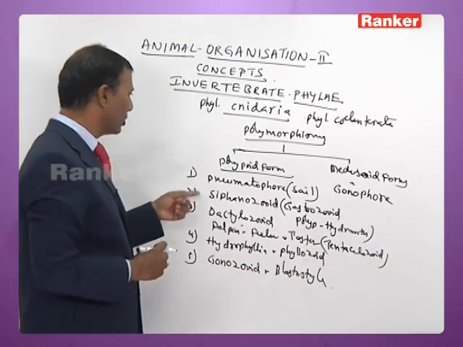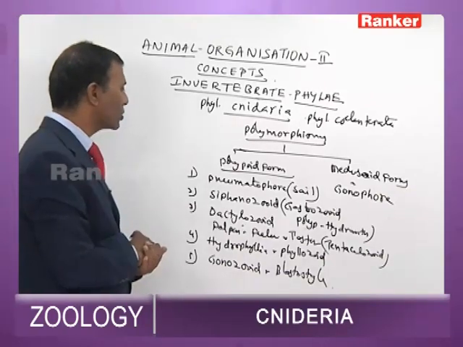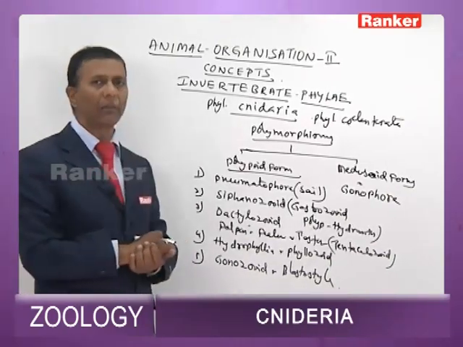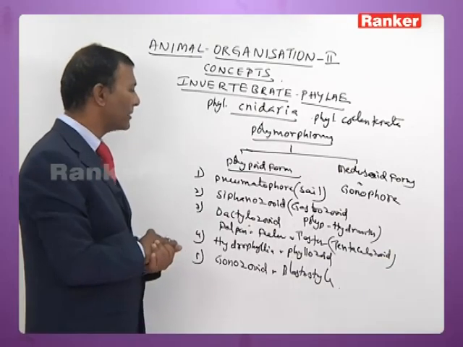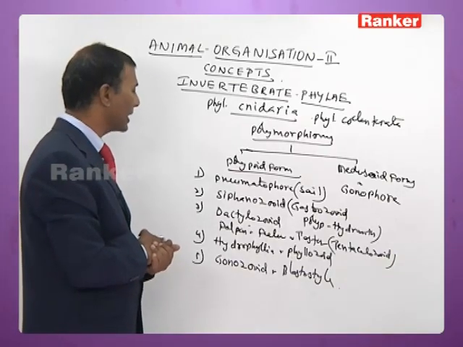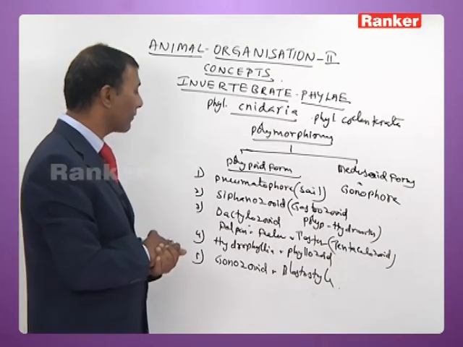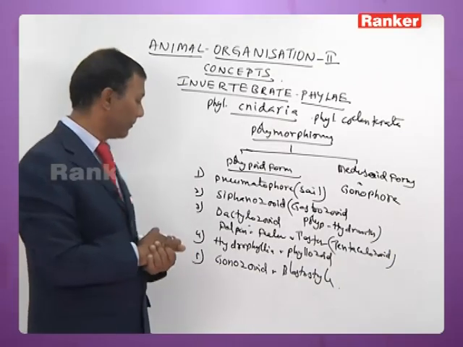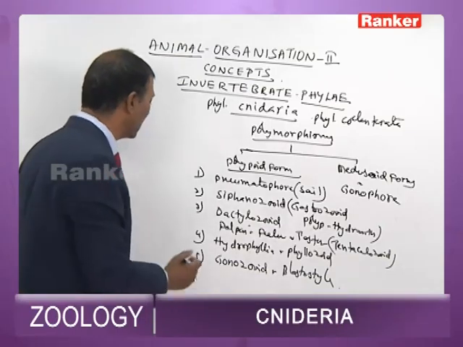So pneumatophore or sail is meant for floating. Siphonozooid or gastrozooid is meant for nutrition. Dactylozooid is meant for offense and defense. Hydrophyllium or phyllozooid is meant for protection. Gonozooid or blastostyle is meant for asexual reproduction.